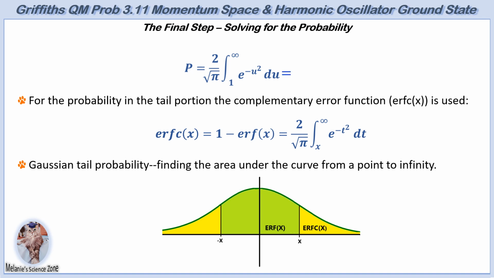A related function, the complementary error function, or erfc of x, is used. It is defined as 1 minus erf of x. It's like taking the total area under the curve, which is equal to 1, and subtracting the area between the points x and negative x, leaving the area of the tails as a result. To find the value of erfc of x, calculators, math tables, or programming languages like Mathematica, available online, are used.